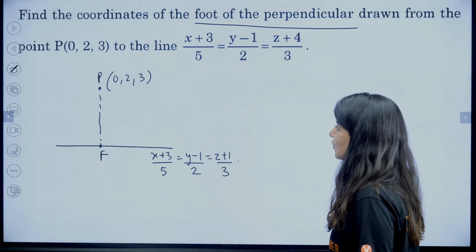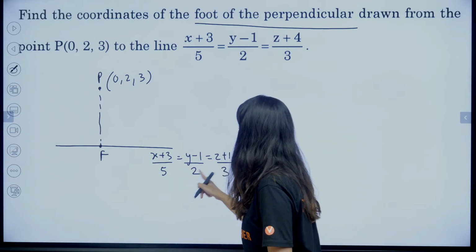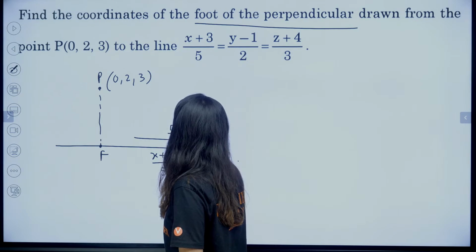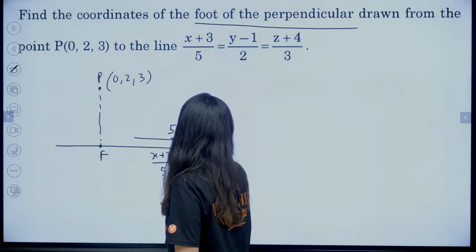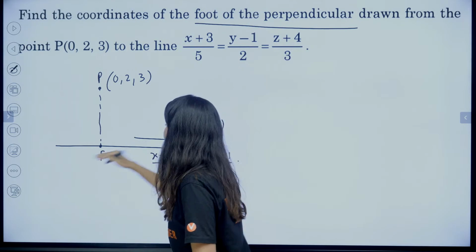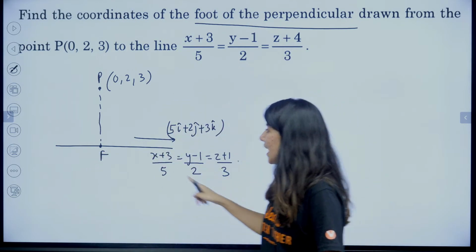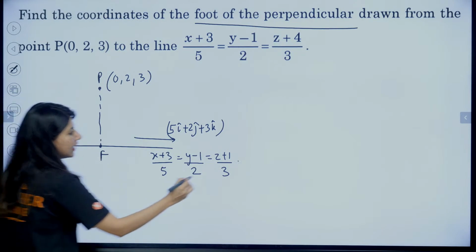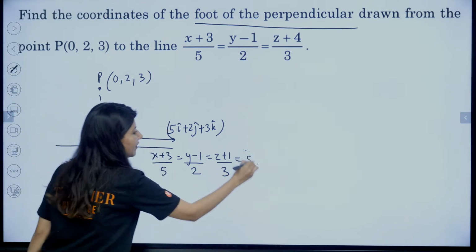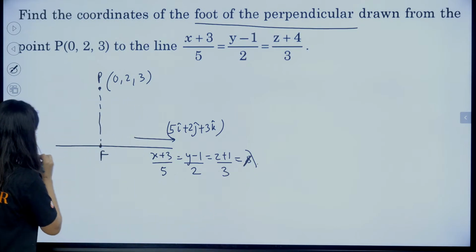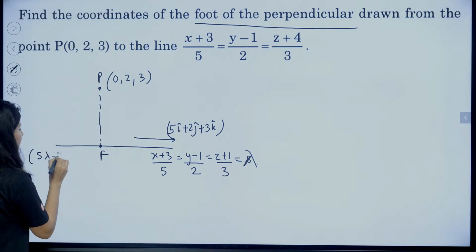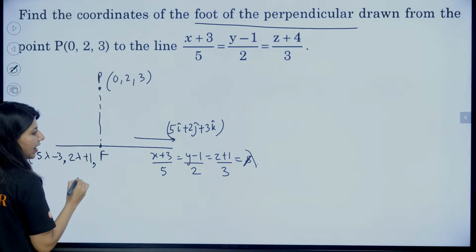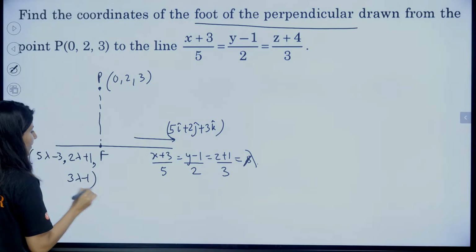All right. So what is happening over here? Can you see 5, 2 and 3? 5, 2 and 3 is nothing but 5 i cap plus 2 j cap plus 3 k cap, a vector parallel to this line. We know that. And F is a point on this line. Can I take point F on this line? If I take lambda, point F will be 5 lambda minus 3, comma 2 lambda plus 1, and 3 lambda minus 1.